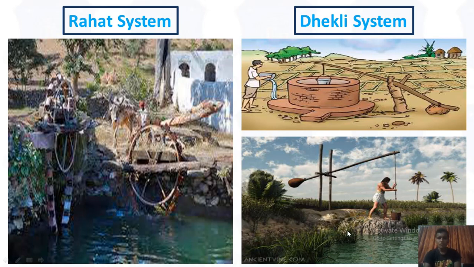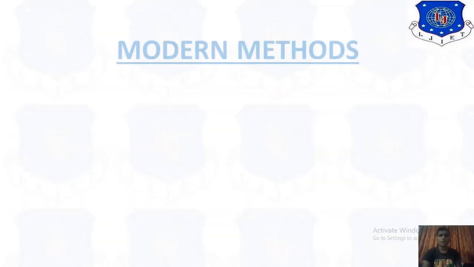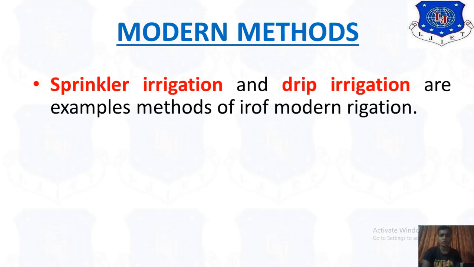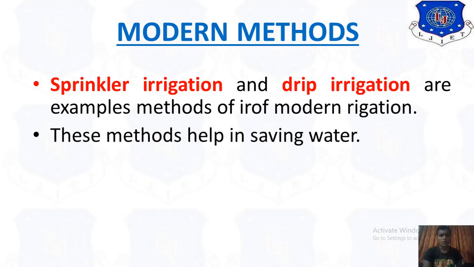Okay, those are mostly time consuming methods, but in the old days we did not have any kind of modern technologies, so at that time we had to use that kind of system. Now in the modern method we use sprinkler irrigation and drip irrigation. Those are the examples of methods involved in the modern irrigation system. These methods help in saving water also.